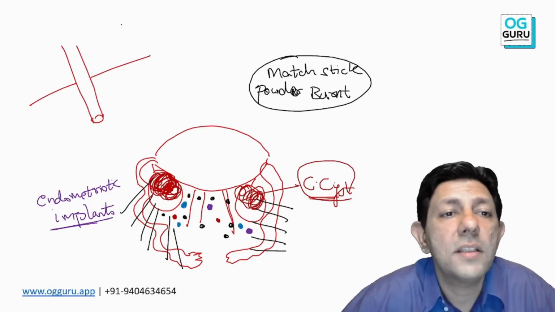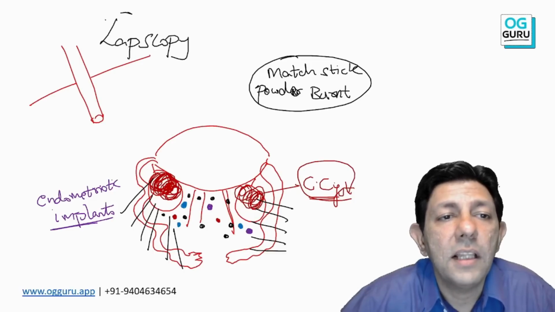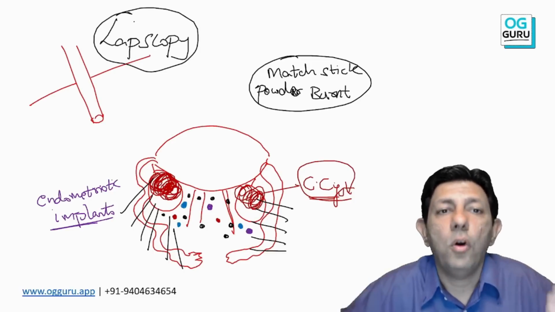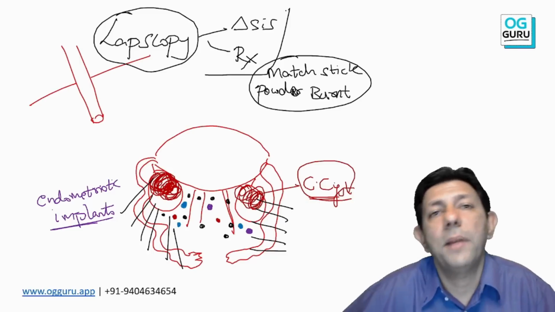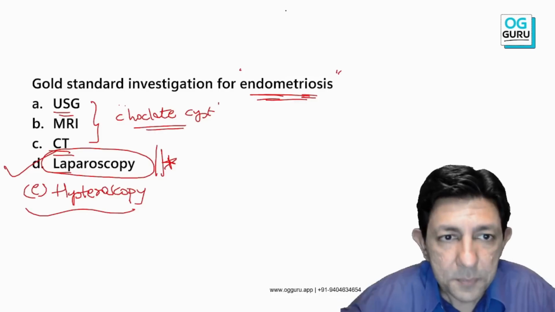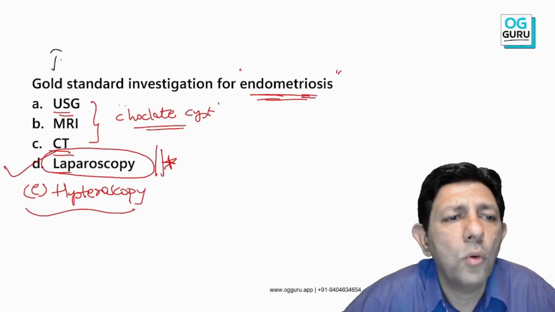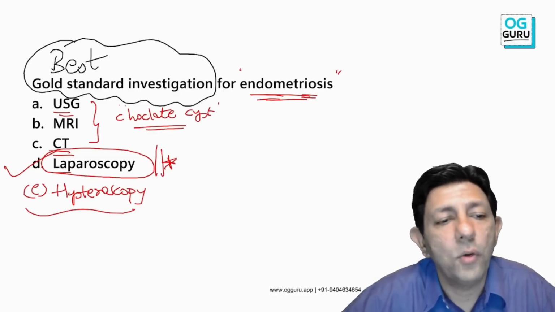So all this we can only see with laparoscopy, and also simultaneously, not only for diagnosis, laparoscopy helps in treatment also. So laparoscopy is the best investigation or gold standard or confirmatory for your endometriosis.